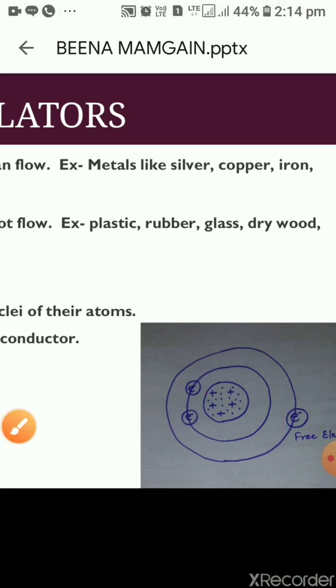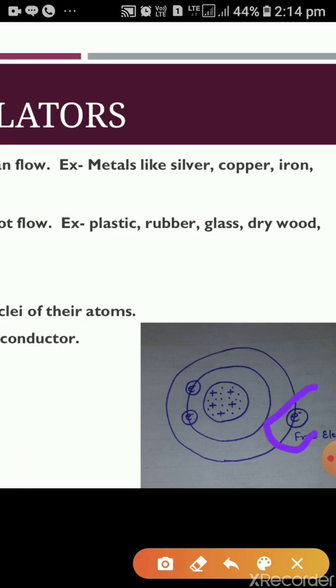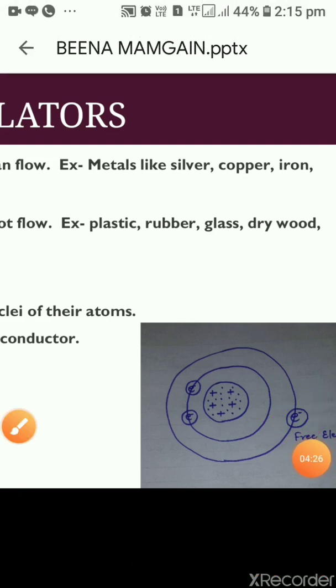So, this electron which is in the outermost shell, if it is getting external force, then it can get detached from this atom. As it is getting detached from this atom, then it is free to move. It is able to move from one body to another body also. This electron is known as free electron. Now is it clear? Okay.